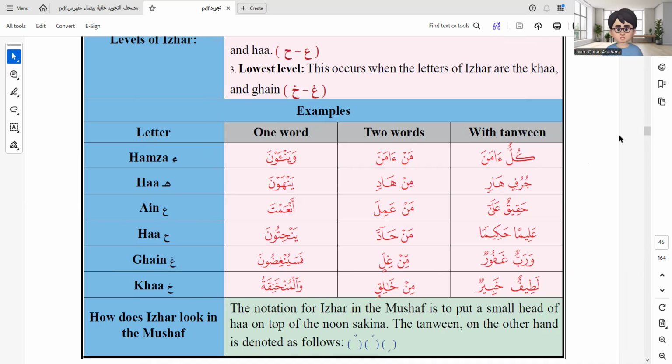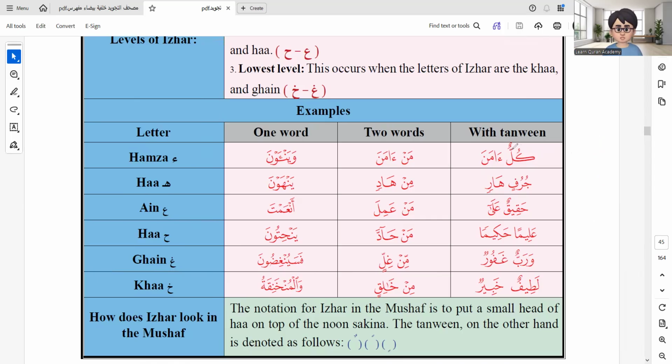Let's go to the first example here. Here we have kullun amana. So, tanween, and don't forget, you can notice easily that the tanween with dhamma takes that shape, or that form. Not a double dhamma, but just one dhamma, and it wears a hat, like something we saw before, as some scholars say, and then drop that dot inside. So this is actually the sign of noon. It's just like the dhamma wears a hat.